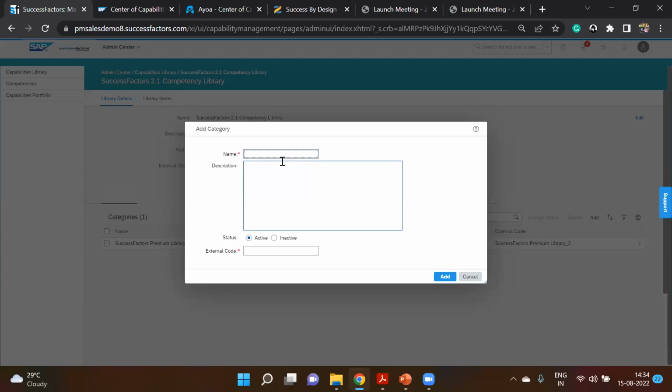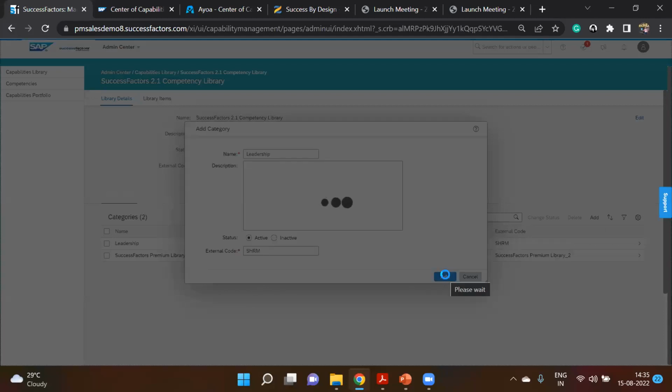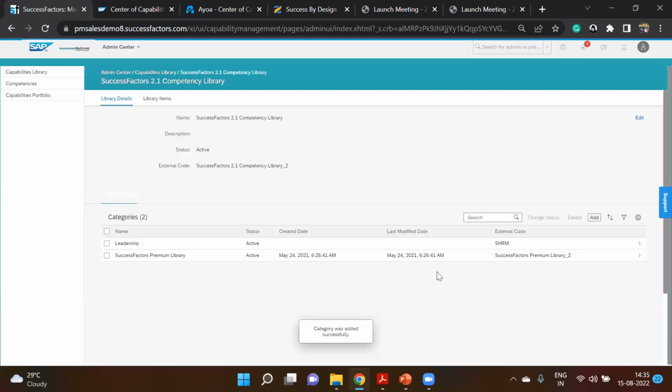Let's say we are talking about SHRM, and Leadership is one of the categories. The code I can put as SHRM, as we are bringing it from SHRM. You can see that on the 15th of August we created a leadership category coming from SHRM.